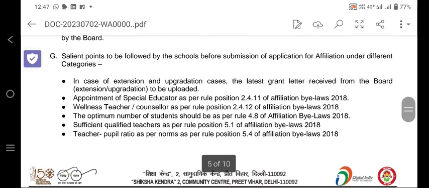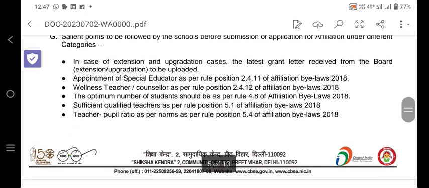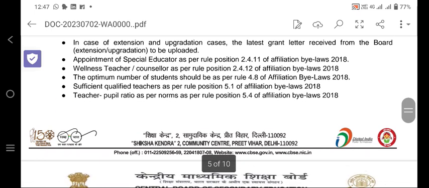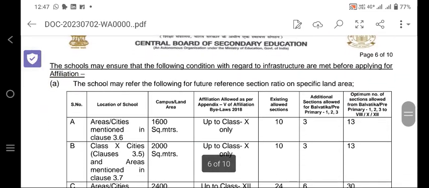Salient features: there are some salient features in case of extension and upgradation. The latest grant letter received by the school should be uploaded. Appointment of a special educator, wellness teacher and counselor. The optimum number of students should be as per affiliation bylaws. Sufficient qualified teachers as per affiliation bylaws. Teacher-student ratio as per affiliation bylaws.